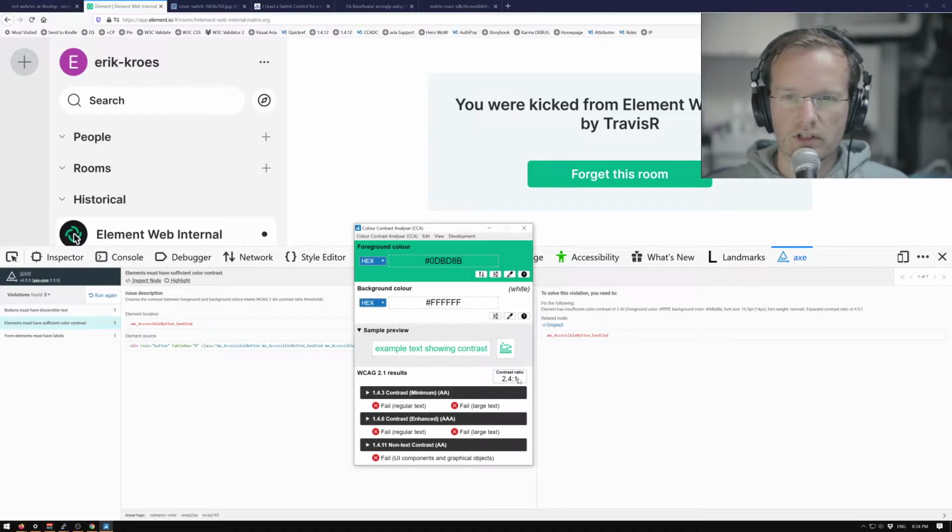Even if this qualifies as large text, the ratio should be at least 3.0 to 1. If it doesn't qualify as large text, it should even be 4.5 to 1. So this color is not dark enough to be combined with the white that they have.